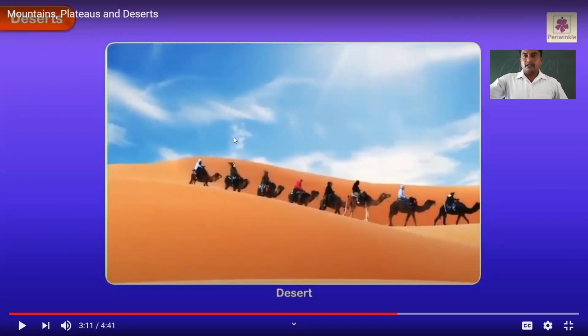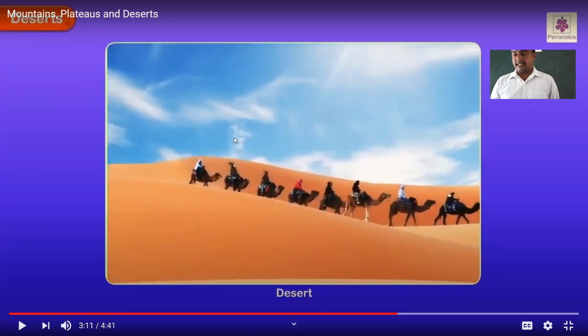In the desert, due to lack of rainfall and extreme heat, water and vegetation are always scarce. We cannot find sufficient water to drink. Do you know, children, farmers grow crops that need little water. Which are the crops that require little water to grow? Such kinds of crops will be grown.